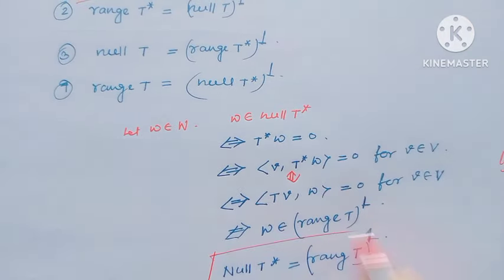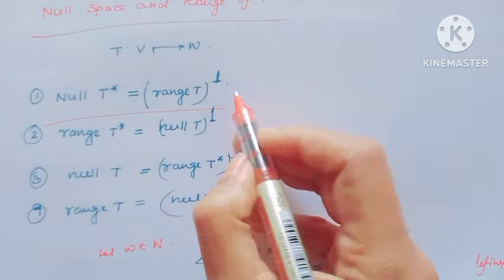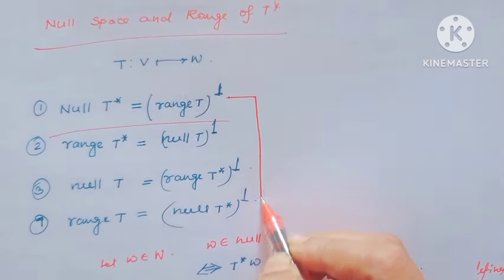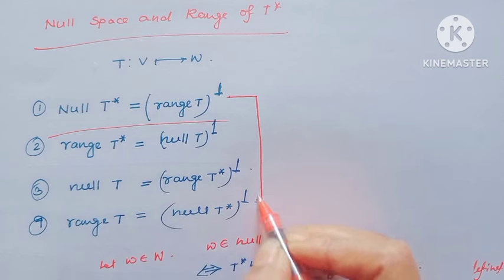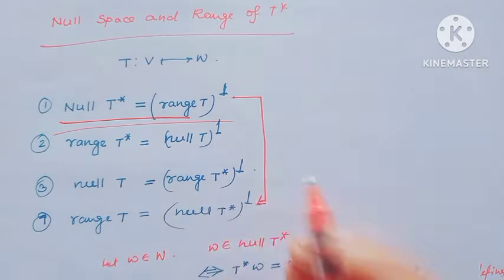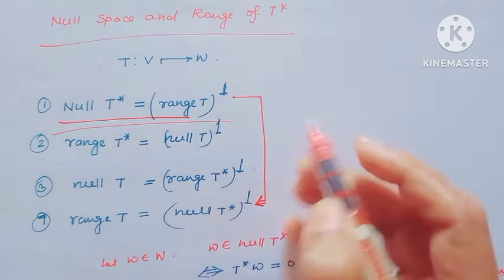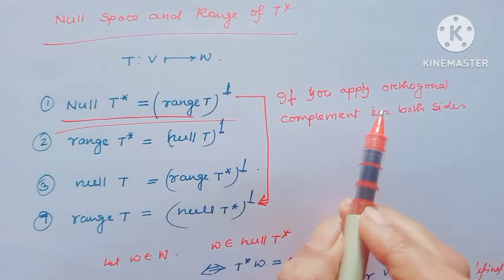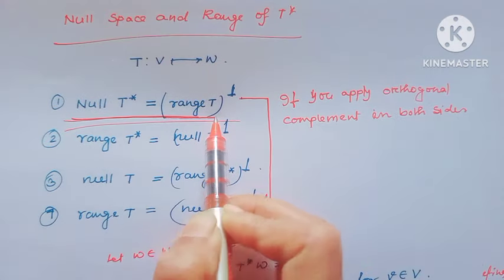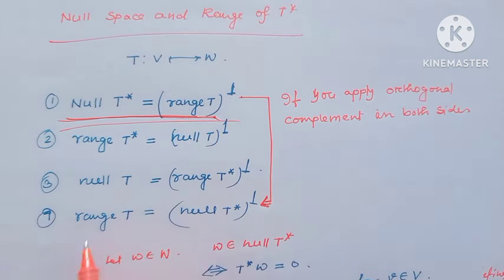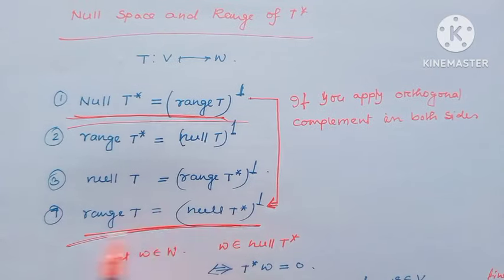Have you understood? And if we take the orthogonal complement on both sides, then I will get the fourth, because if you apply the orthogonal complement on both sides of equation 1, then I will get this.